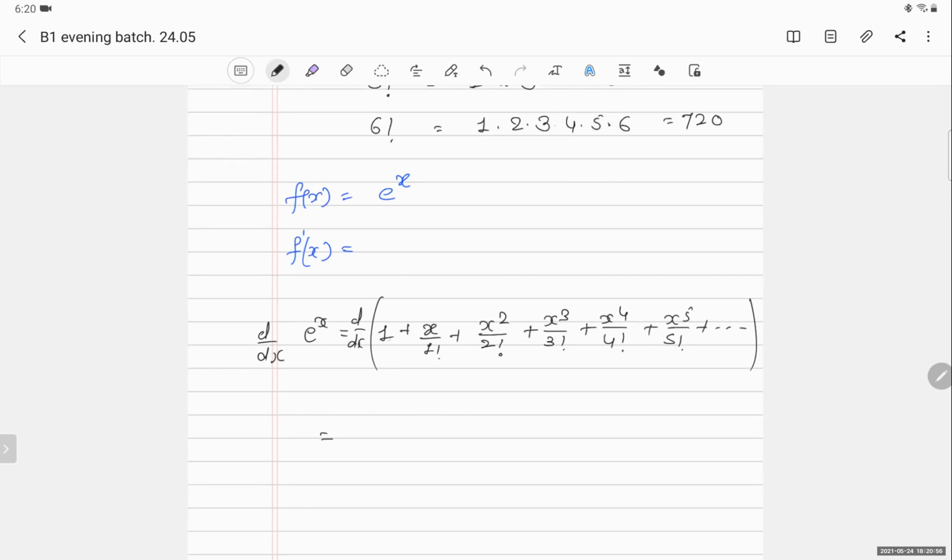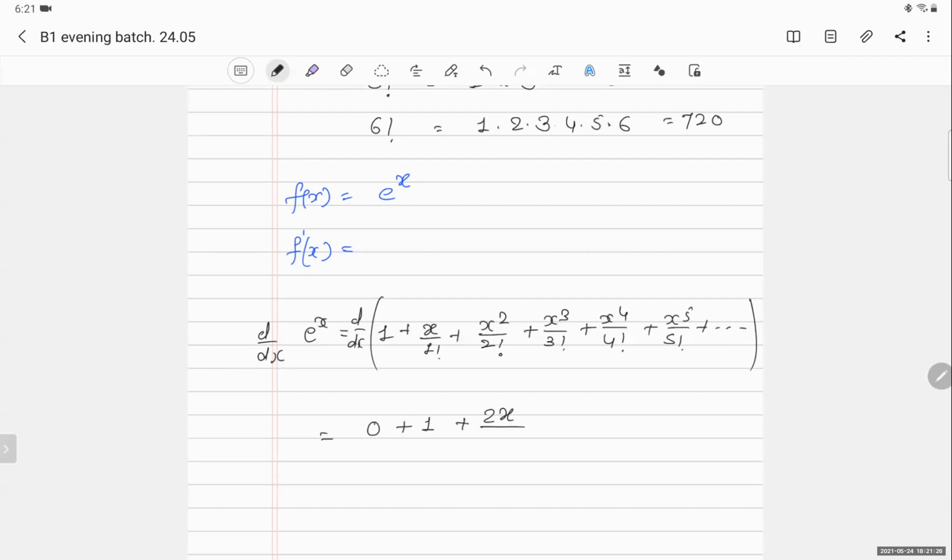What is the differentiation of 1? 0, because 1 is a constant. Plus, now the denominator is constant 1. What is the numerator? x, and the differentiation of x is 1. Plus, what is the differentiation of x square? 2x.